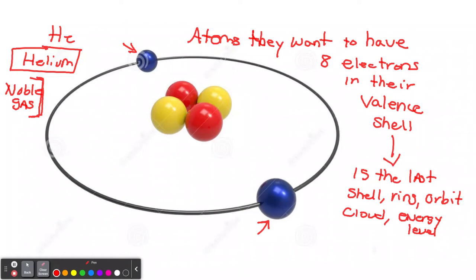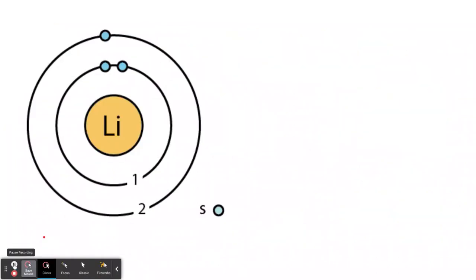So just again, atoms want to usually have 8 electrons in their valence shell. And there's a what if here. There's a little more to this, and I'll get to it in a minute, except for, of course, helium, because it only has one shell. So here's lithium. Now, lithium has 2 rings, 2 orbits. Let's change the color to blue. So lithium right over here, and lithium is an alkali.